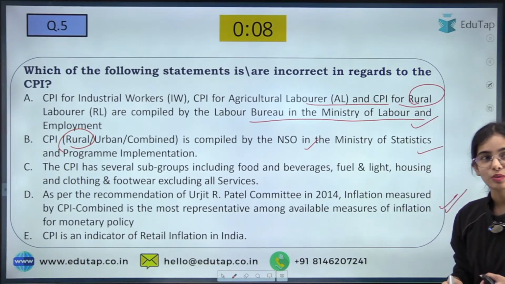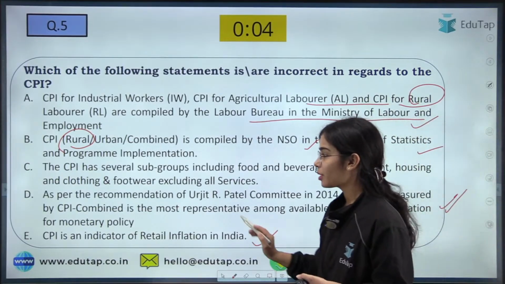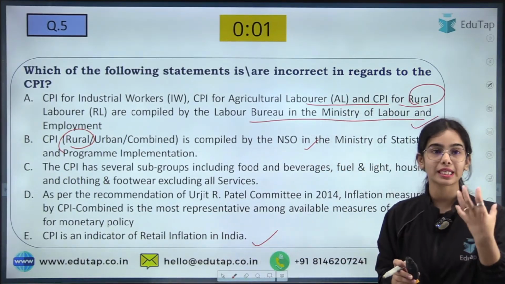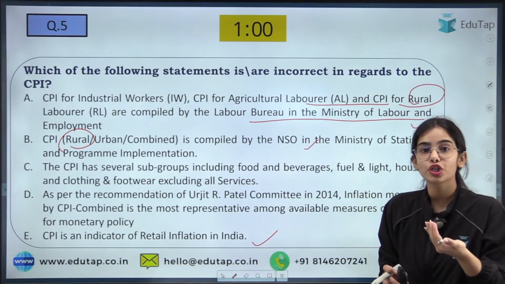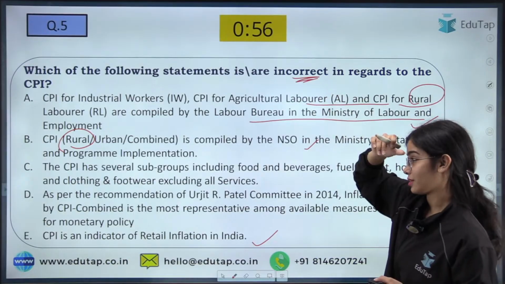No one. How is it so? CPI is an indicator of retail inflation in India. That is also correct because CPI is the consumer price index, so it is showing us the position of the consumers. So this is also correct. You have to find the incorrect statement.